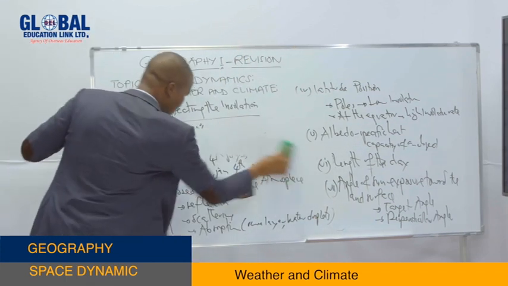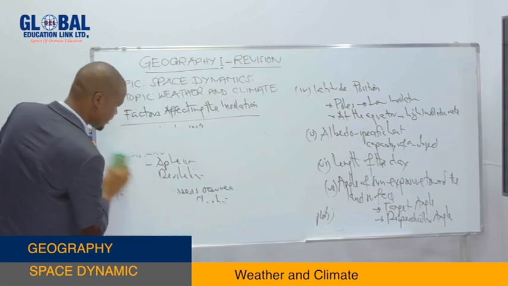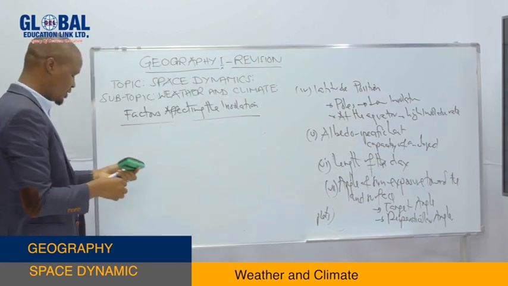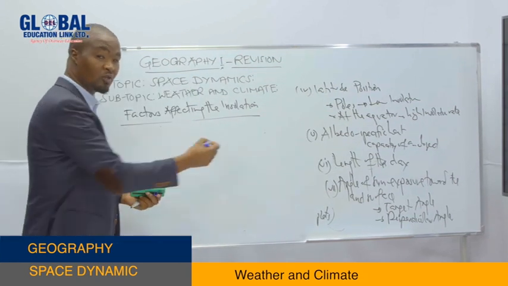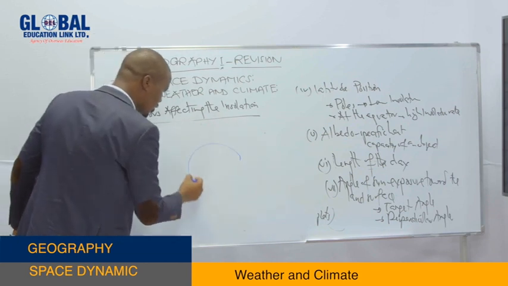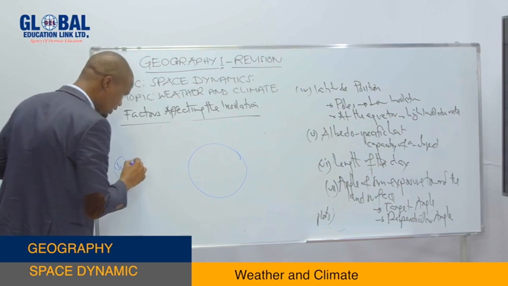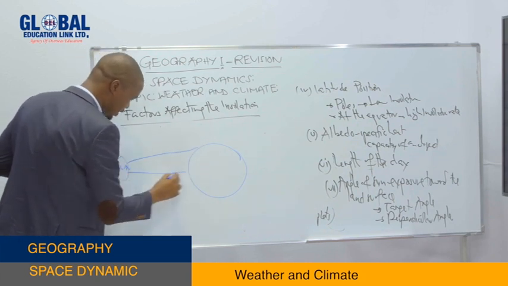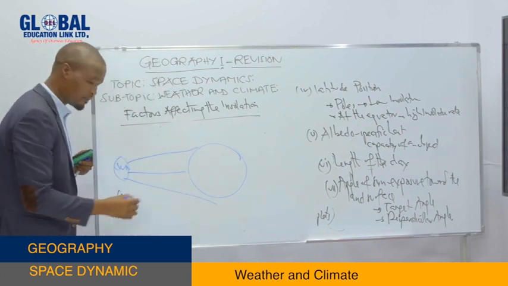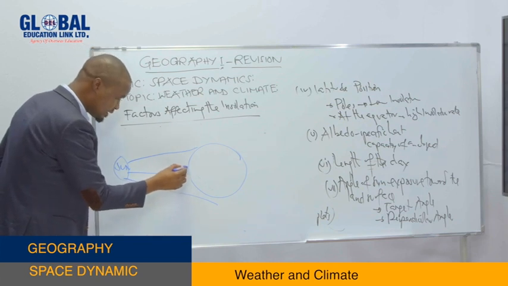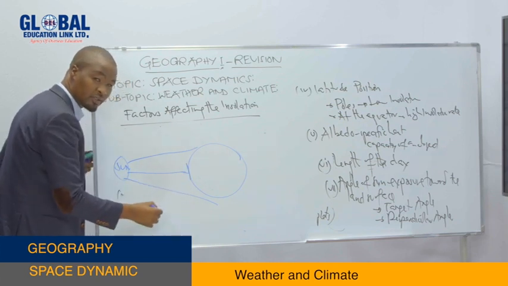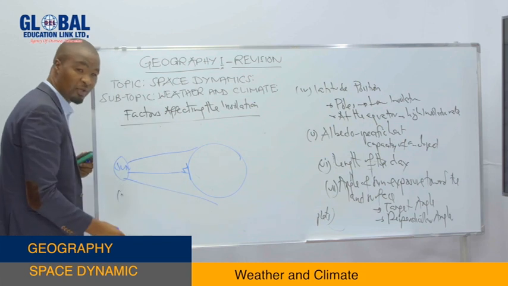Let's assume that the sun emits 100% of the solar energy, which travels to reach the Earth's surface. It is the sun right here, then this is solar energy traveling to reach the Earth's surface. You may find the solar energy which meets the Earth's surface at right angle, we say perpendicular.